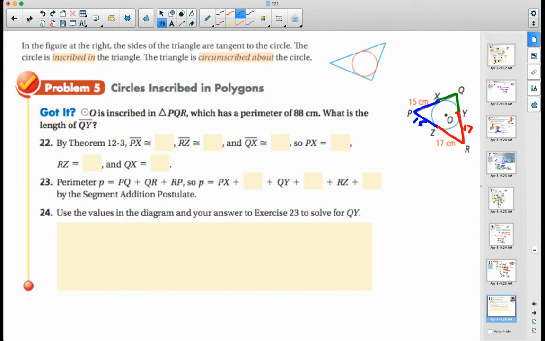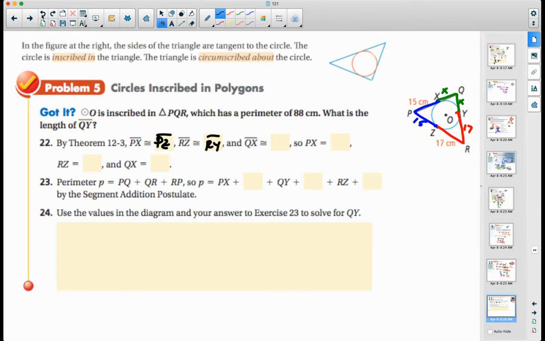So what I can do is set up an algebraic equation to solve for those. So let's give them a variable. Let's call them little x. So we know that for the perimeter of the triangle, it's going to be x plus x plus 17 plus 17 plus 15 plus 15, right? That's how we find perimeter. We add them all up, right? So if we add all those up, that's what we're going to get. Okay? All right, so let's fill in here. So we know that PX is congruent to PZ. We already said that. We know RZ is congruent to RY.